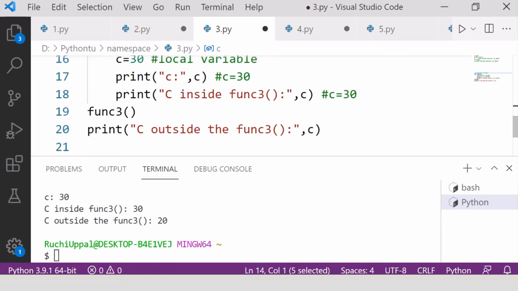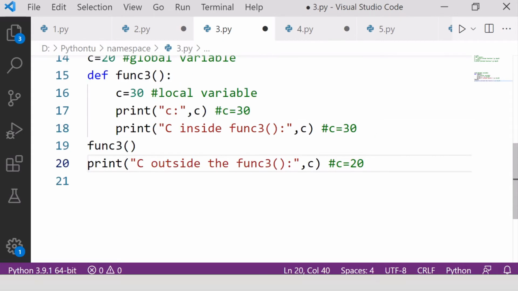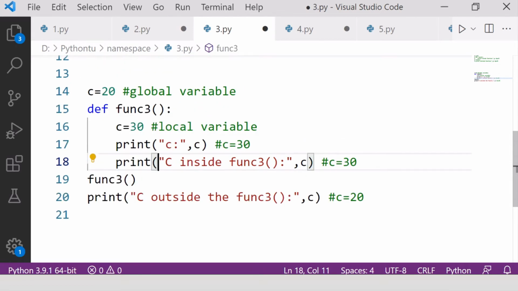Because it is declared outside the function, the value of c will be 20 over here. So what is happening actually? When this function is called, we have the same variable name c here and c here.